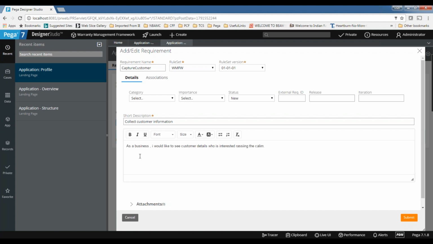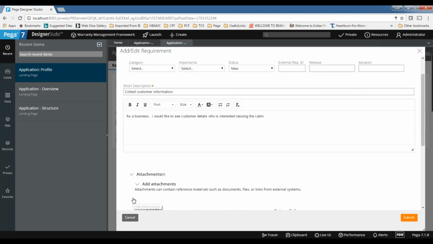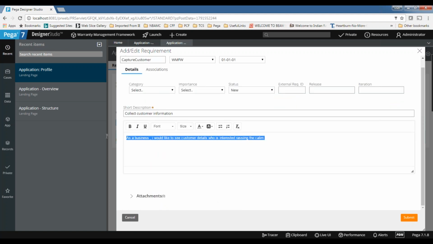So this is the statement they will give, and for this, if you have any wireframes of how it should be, or whatever you want to achieve, you can also add attachments here. So this is the basic requirement. How important is this one? Is it very important or critical? You can select here. If you don't want to select, that is fine too.